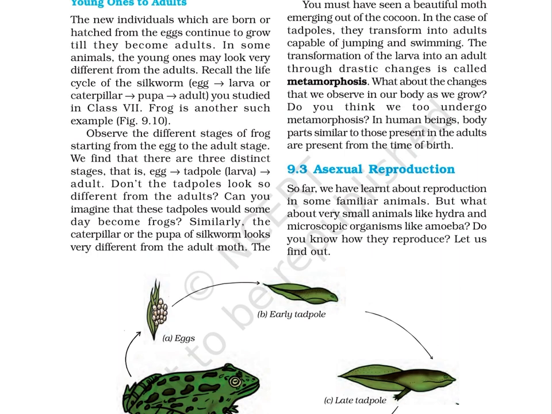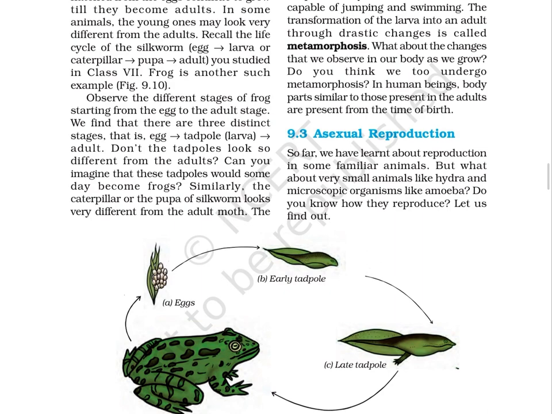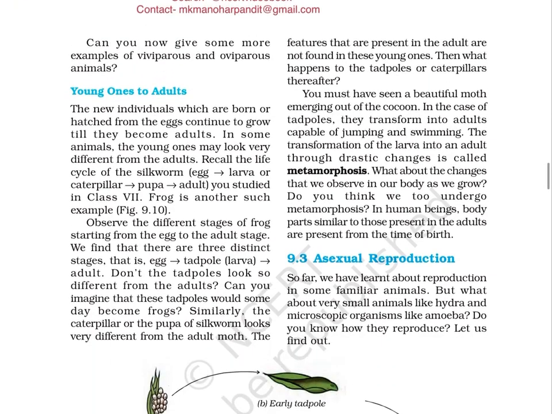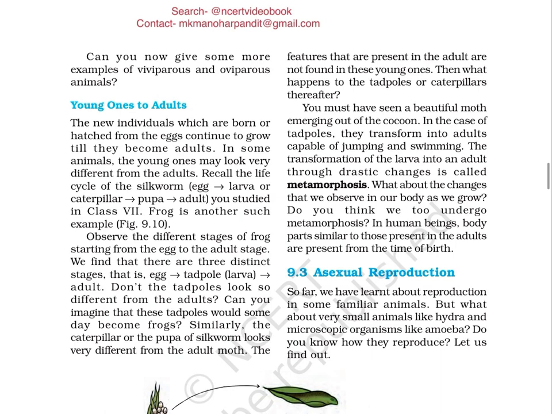Similarly, the caterpillar or the pupa of silkworm looks very different from the adult moth. The features that are present in the adult are not found in these young ones. Then, what happens to the tadpoles or caterpillars thereafter? You must have seen a beautiful moth emerging out of the cocoon. In the case of tadpoles, they transform into adults capable of jumping and swimming. The transformation of the larva into an adult through drastic changes is called metamorphosis.